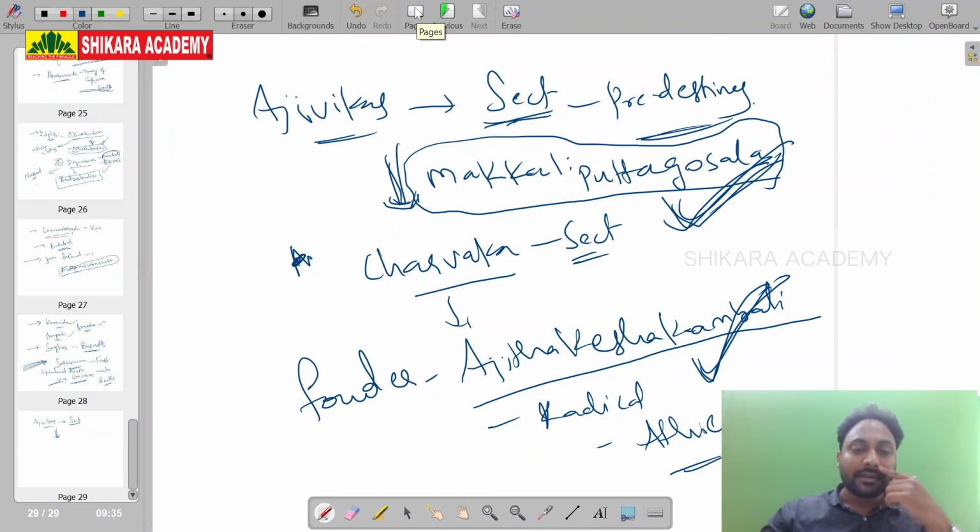Then Jainism, Ajivika, and Charvaka. These are all the religions which were against the orthodoxy of the Brahmins. They all condemned the Vedic authority, the superstitious beliefs, and the rituals for salvation. They are all very liberal religions. They preached equality.